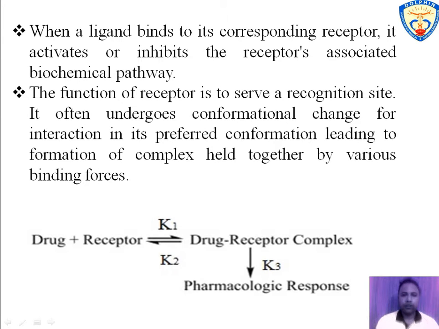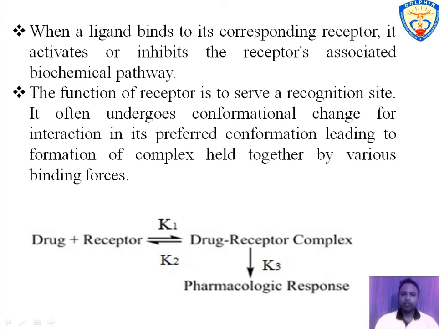When drugs or ligand bind to its corresponding receptor, it activates or inhibits receptor associated responses. When activated, an agonist mediated response is produced, and when inhibited, an antagonist mediated response is produced.